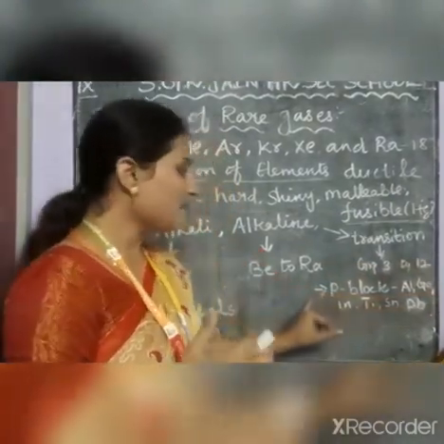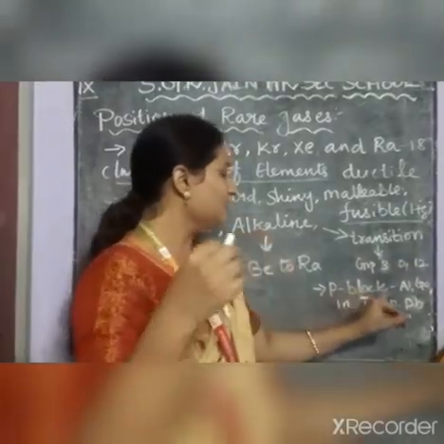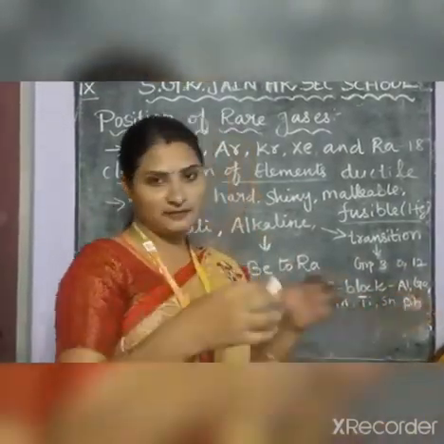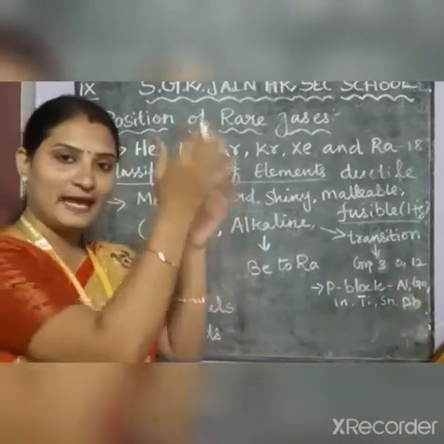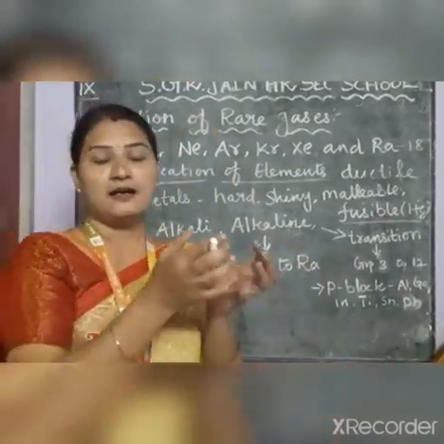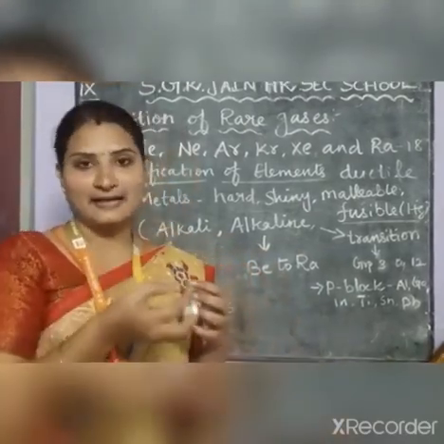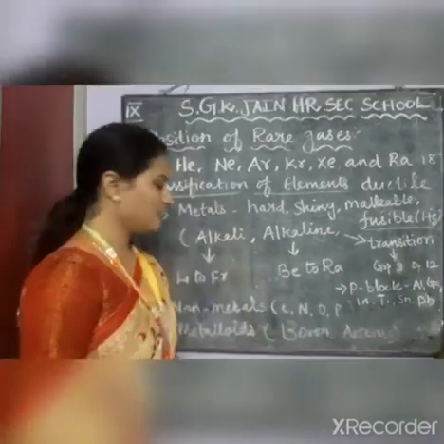Some metals are also placed in the P block, that are aluminium, gallium and some more elements. But most of the P block is used for the non-metals, even though some metals have been placed there.